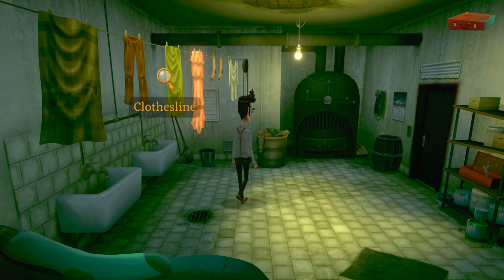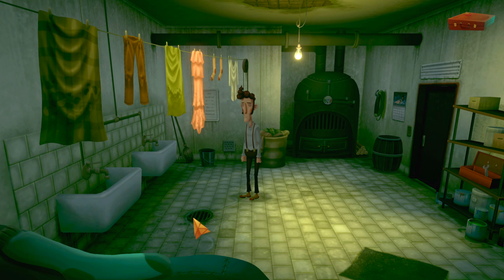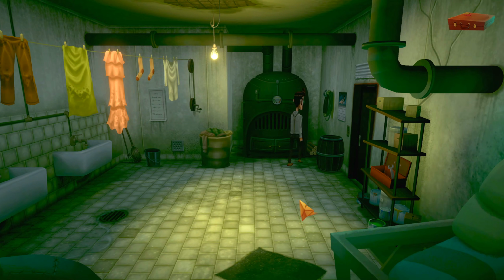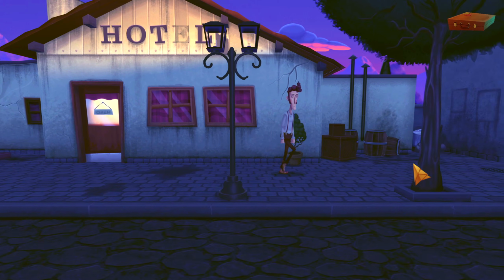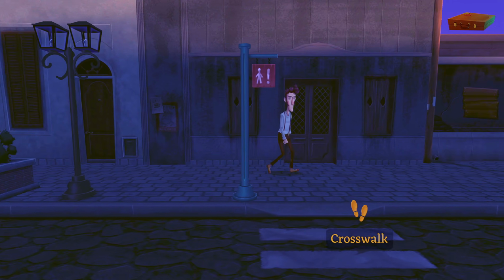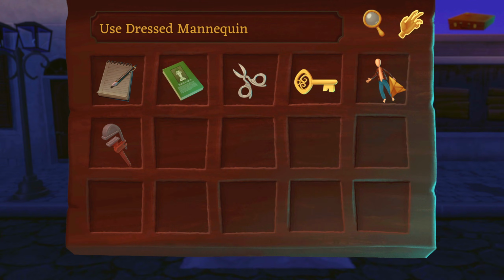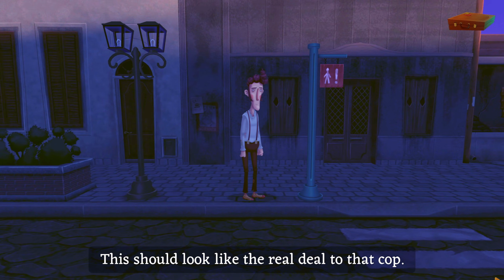What about all these other clothes? These are all still wet. Very wet. Yeah, okay. To be honest, I think we're done. Oh, hang on, there's some logs down there, actually. A picture-perfect pile of furnace firewood. Which we're not going to take. Fair enough. Okay, back out into the lobby, and let's see if this actually works. So, all the way over here. Here we are. Okay. He's slightly better dressed. Is this going to work? This should look like the real deal to that cop. Right. Here goes nothing.